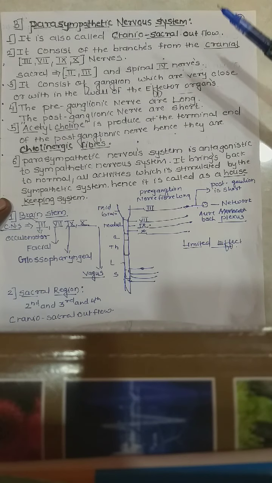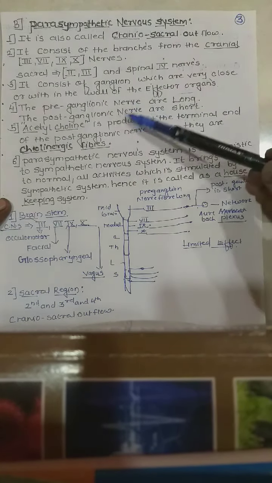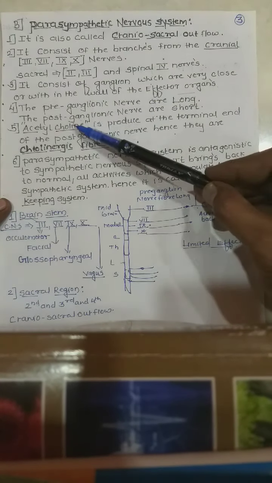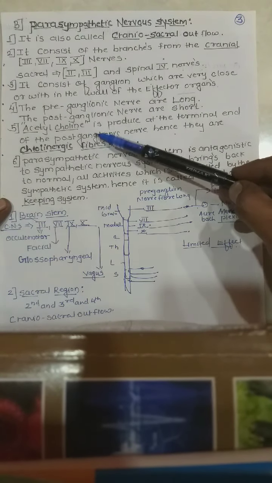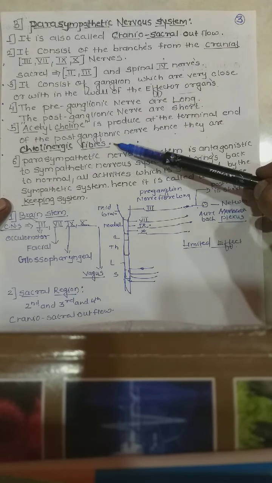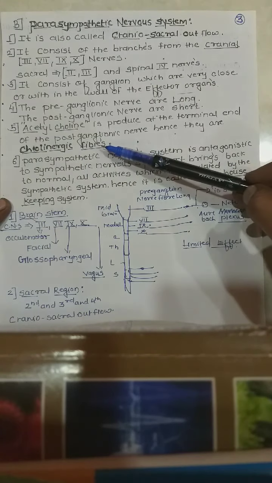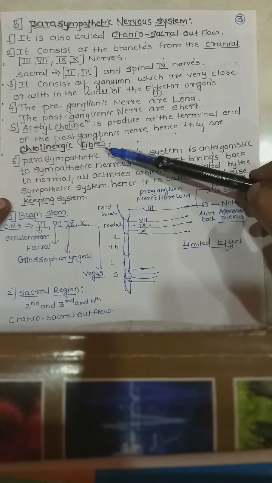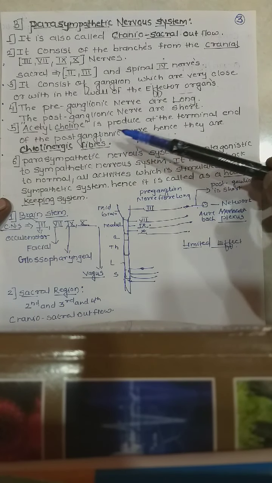In the sympathetic, the preganglionic nerve was shorter, but in the parasympathetic, the preganglionic nerve is long and the postganglionic nerve is short. Acetylcholine is produced at the terminal end of the postganglionic nerve, hence they are also called cholinergic fibers, because in this there is also secretion of acetylcholine.